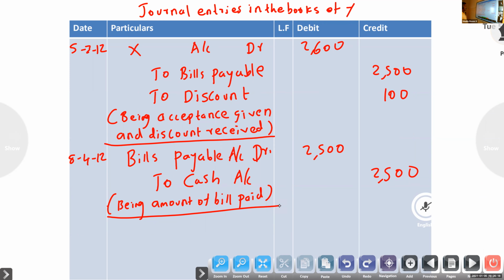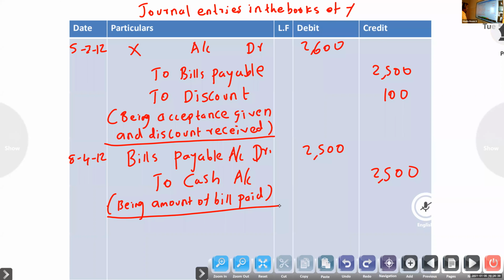Here no change. For the first entry there is no need for purchase account because we start from the second onwards, but it is implied. So whenever we prepare journals in the books of X, to prepare Y's account, first you have to write the balance brought down, that 2,600.